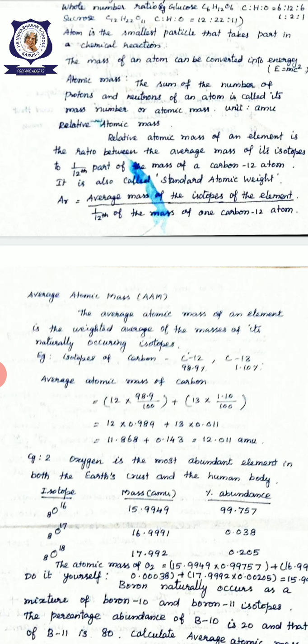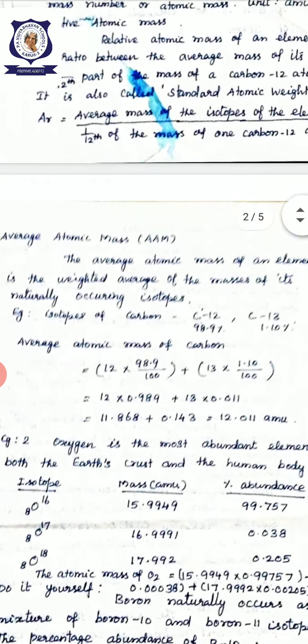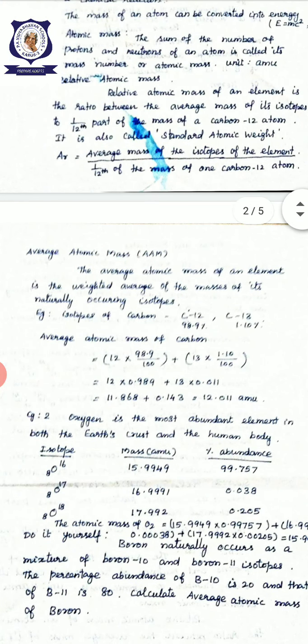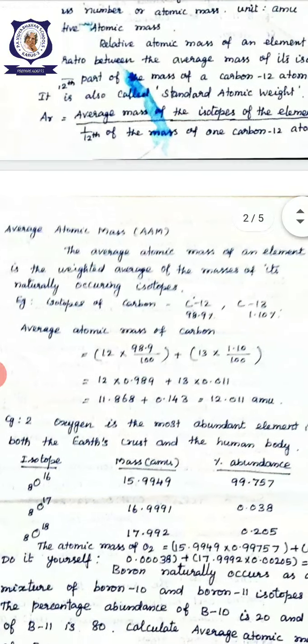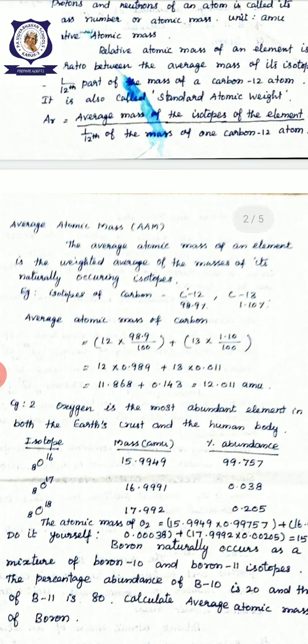What is average atomic mass? The average atomic mass of an element is the weighted average of the masses of its naturally occurring isotopes.